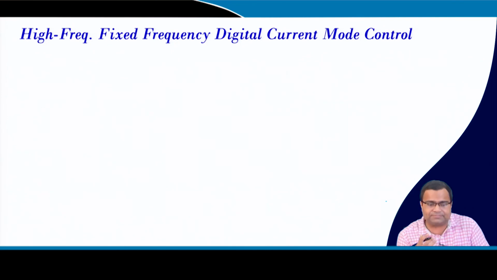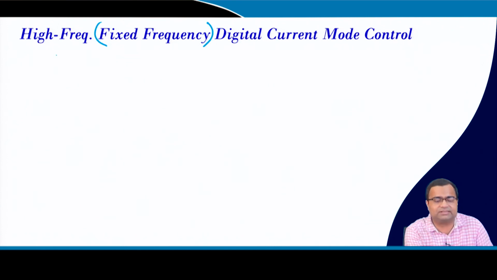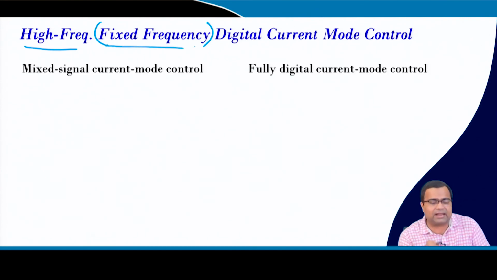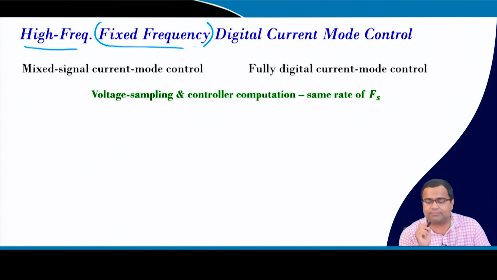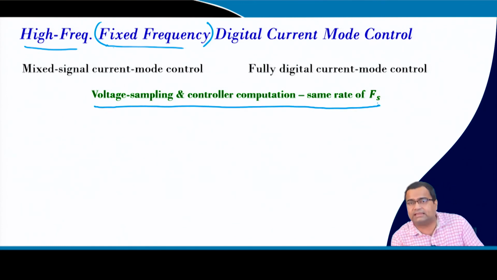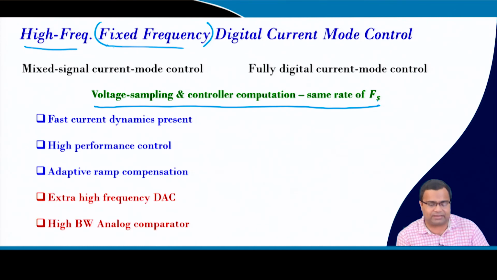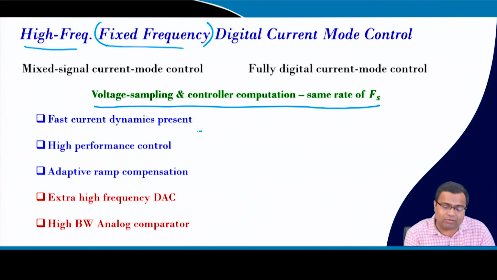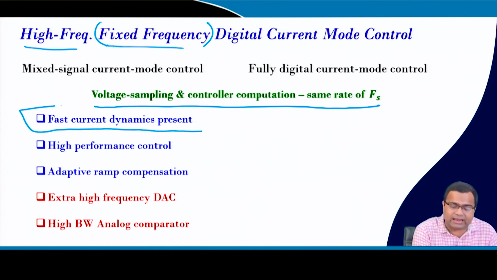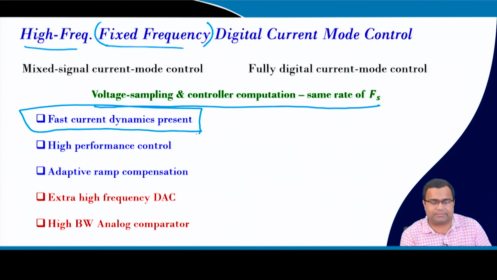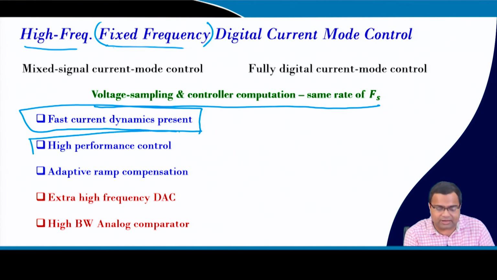Now, in high frequency applications, the controller is fixed frequency: digital current mode control, mixed signal and fully digital. In both cases the voltage is in the digital domain and sampled at the same sampling frequency, but in the mixed signal we keep the analog current loop. So we can retain the fast current dynamics and achieve a very fast transient response.